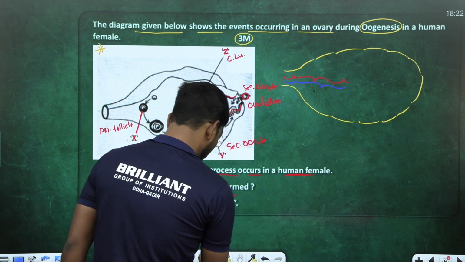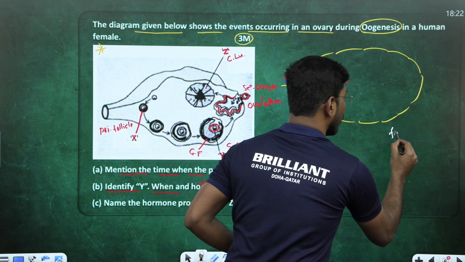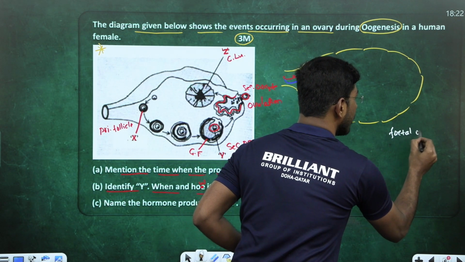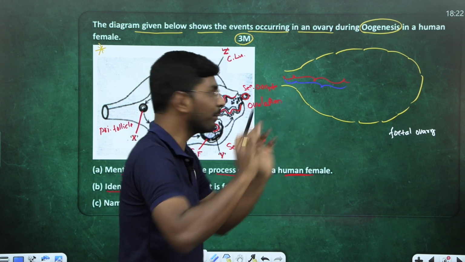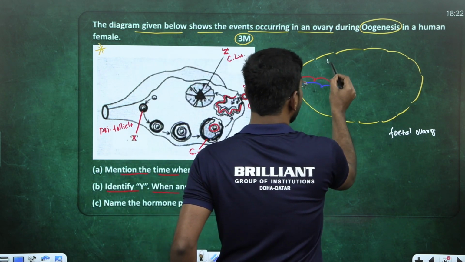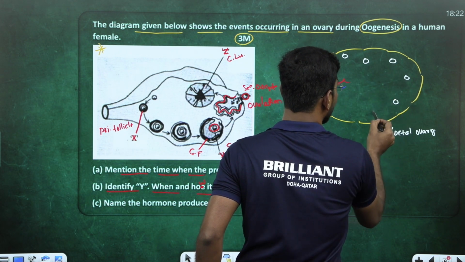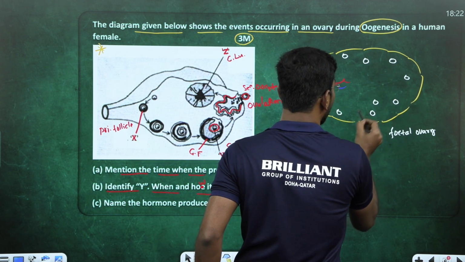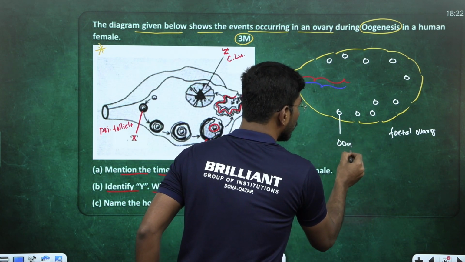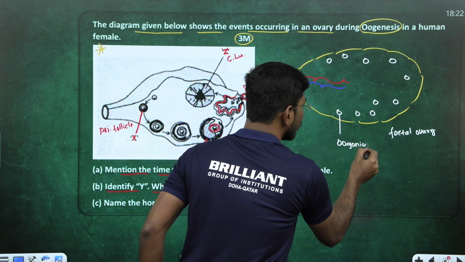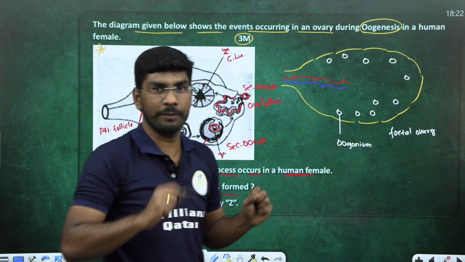Inside this ovary, this is a fetal ovary. Remember, this is a fetal ovary because this process started in the early embryonal stage. There are many cells present inside the ovary. These cells are called oogonial cells, oogonium or oogonia. Oogonial cells are diploid.